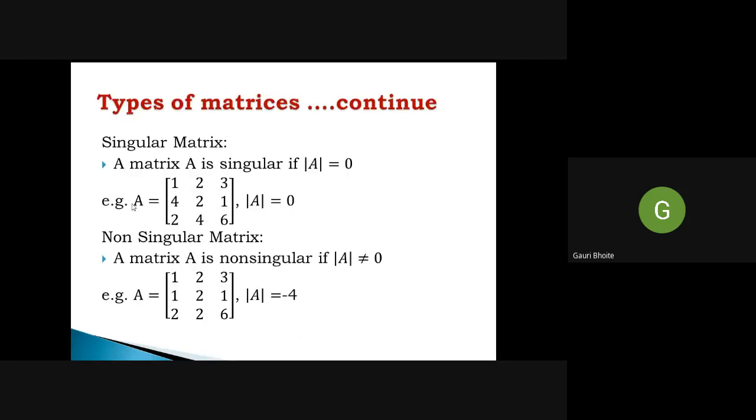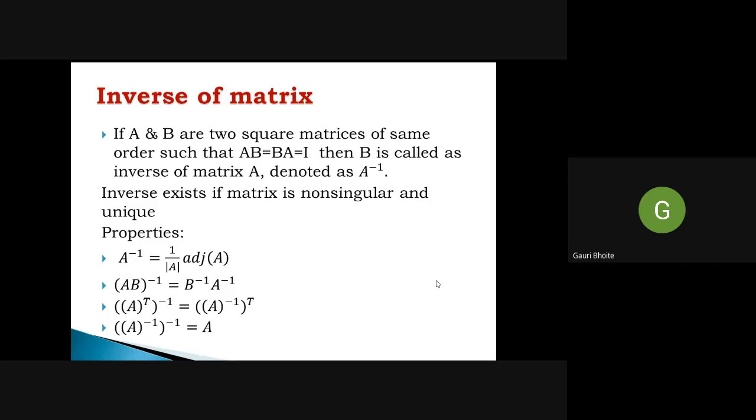Then singular matrix, again, determinant is 0. So these are some examples. Non-singular means determinant non-zero. Now I come to the next part, inverse of the matrix.